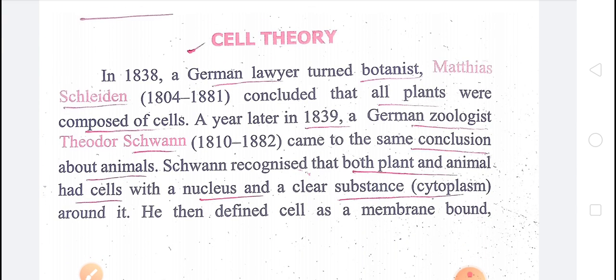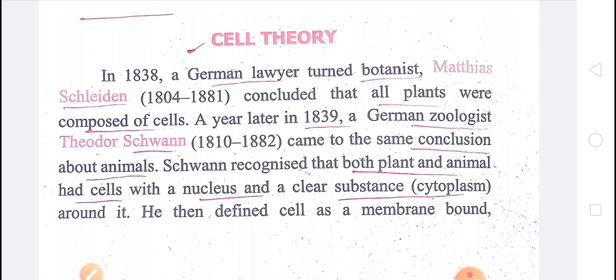Now next, children, that is cell theory. Cell theory was given by a German lawyer, Schleiden, and Schwann. Schwann, that is a German zoologist, and Schleiden, a German lawyer. They have given the cell theory.